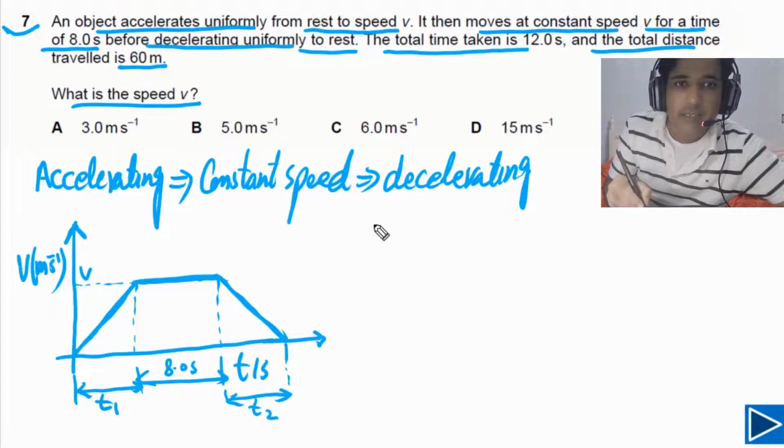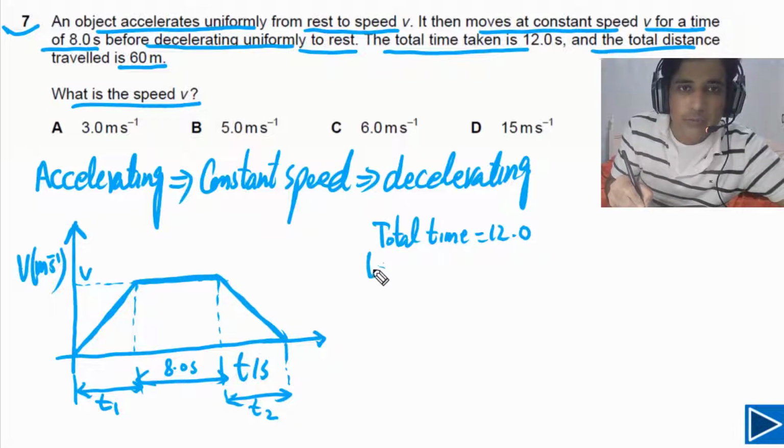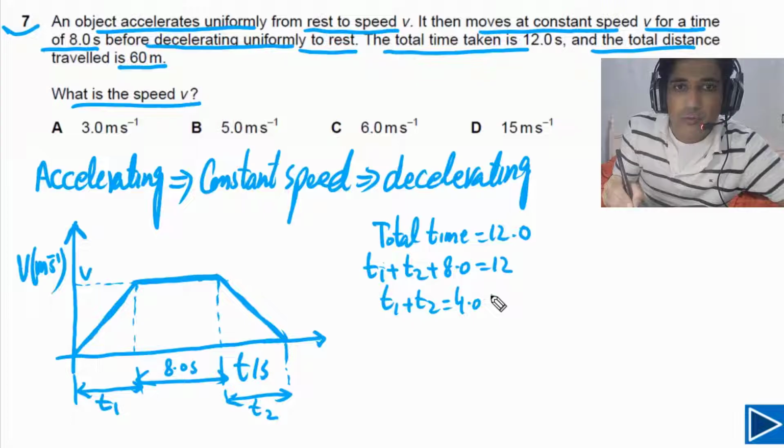In this case, the total time is given, which is equal to 12.0 seconds. So we can also say that total time is equal to t1 plus t2 plus 8.0, and this is equal to 12. From here we can get the value of t1 plus t2, that will be equal to 4.0 seconds.